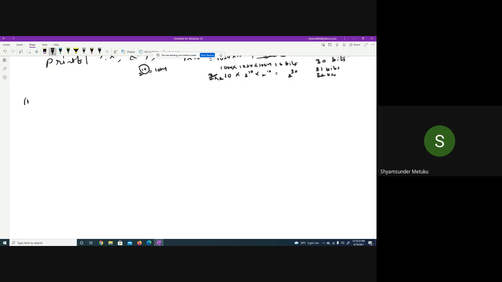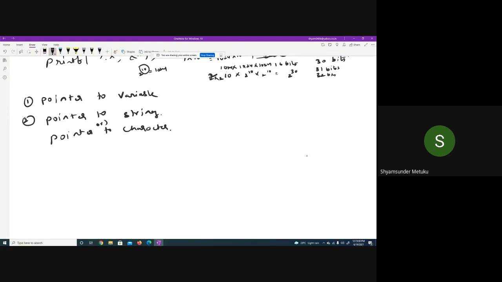Before I start the pointers, I'll tell you there are different types of pointers. I can write them as pointer to a variable. All of them may not be in your syllabus, but I'm trying to tell you. Pointer to string, then pointer to character. Actually, both are the same. Character or string, there's not much difference.